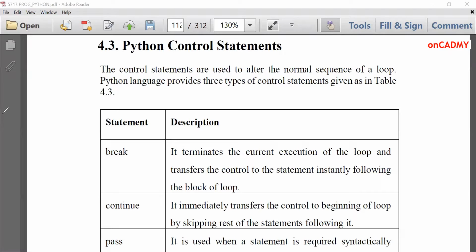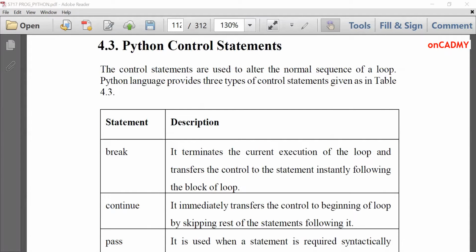They are of three types: break, continue, and pass. Break and continue already exist in C, C++, and Java, but pass is a new statement in Python. Now we'll study each of them in detail.